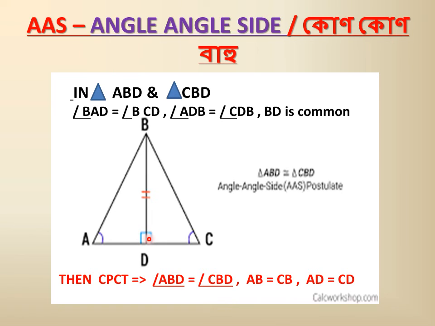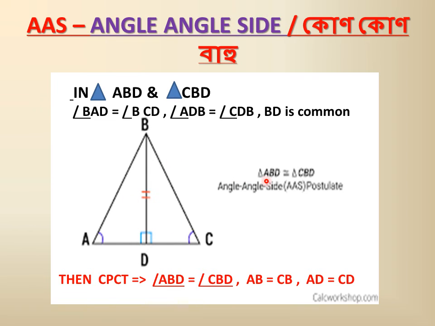So we get this angle equal. And as the triangle is isosceles, angle A will be equal to angle C. So in two triangles, if two angles of one triangle are equal to the corresponding angles of the other triangle, and one side is common, then they are congruent triangles.